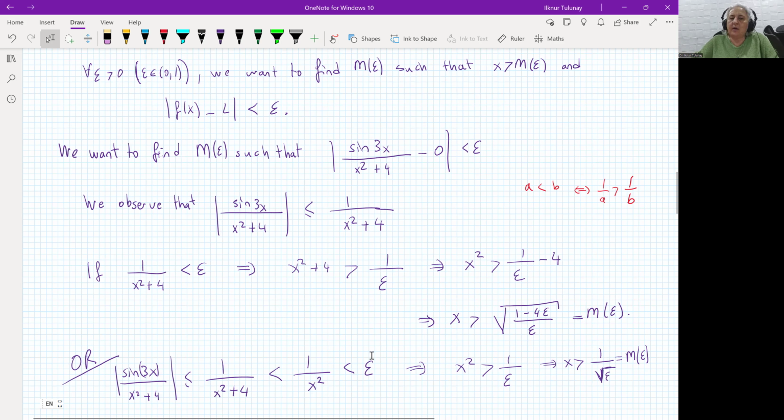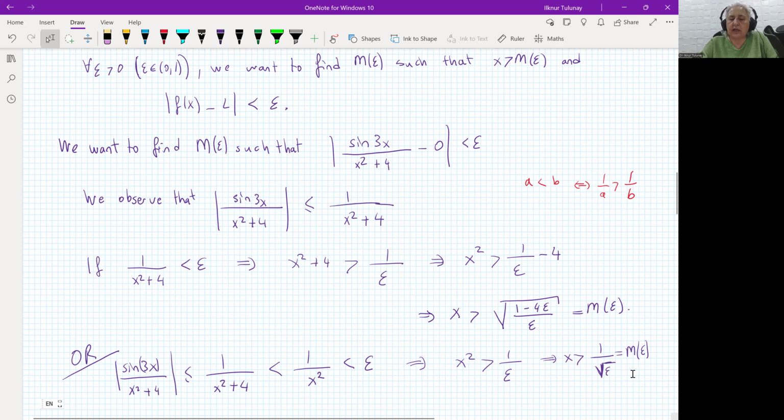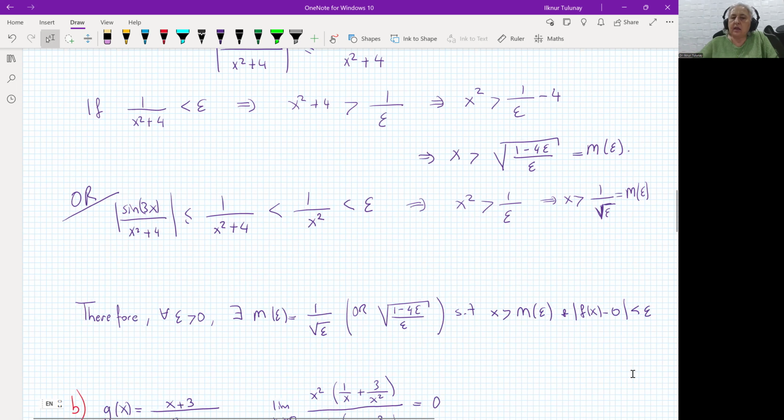This is the freedom that you can do for those questions. So either you take this one or you take this one. You need to write down a conclusion in the end. Therefore, for all epsilon bigger than 0, there exists, this sign means there exists, m epsilon.